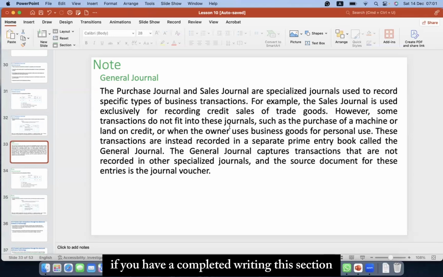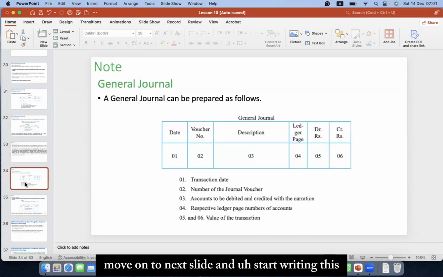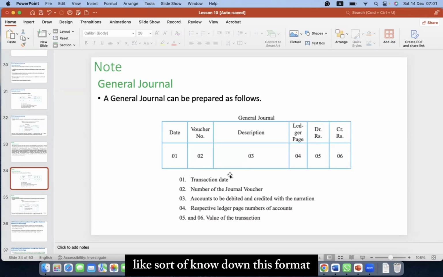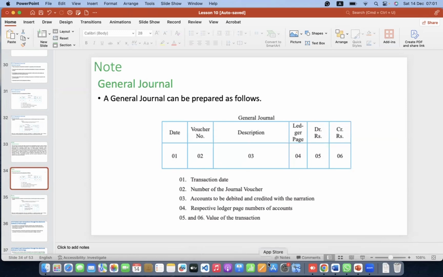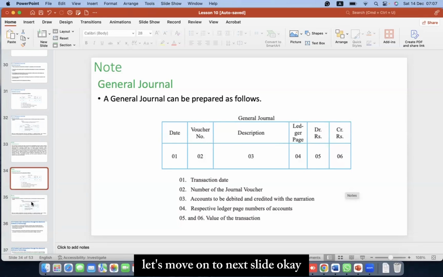If you have completed writing this section, you can move on to the next slide. A general journal can be prepared as follows, and we have given the format. Quickly note down this format. Take about 1 to 2 minutes. Since we have finished this slide, let's move on to the next slide.